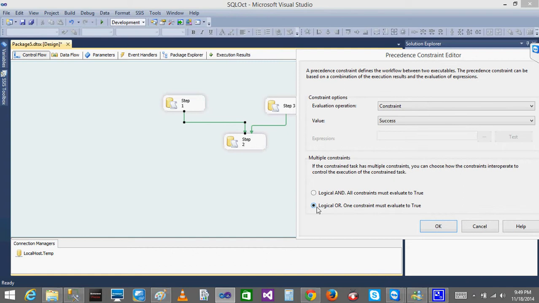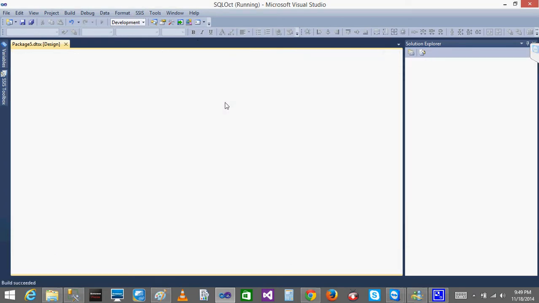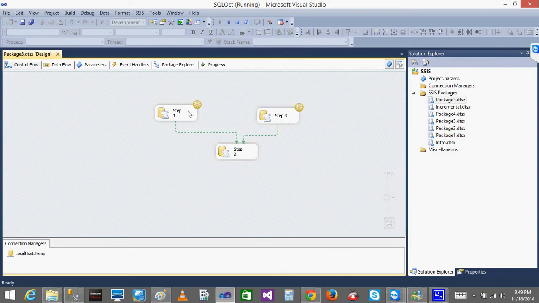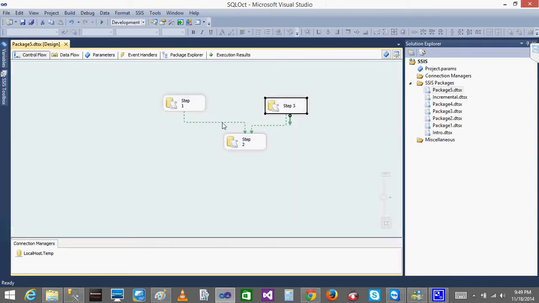If I give OR, see now it is in this line, right? Straight line. When I give OR and OK, now it will become a dot. Now if I execute, it will not wait. OR means if any of the steps gets executed, automatically the next level will execute. It will not wait for all the steps to execute. See, it is not waiting for step 3 to execute, right? This is an OR condition.